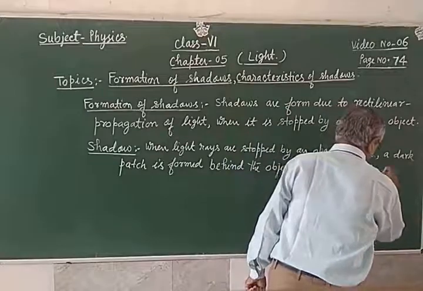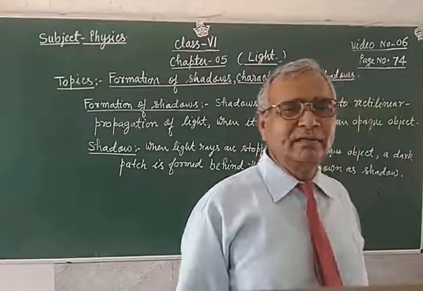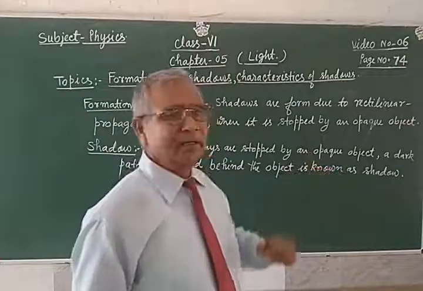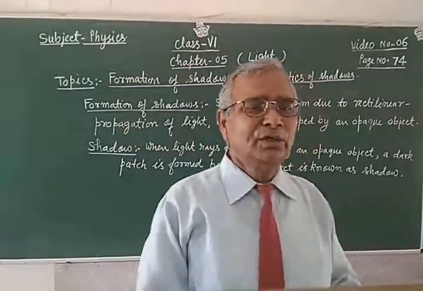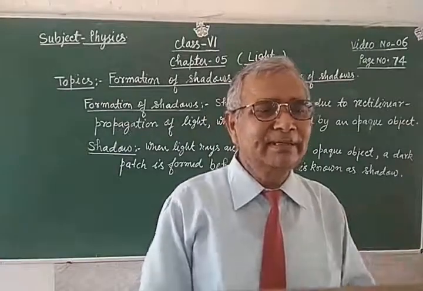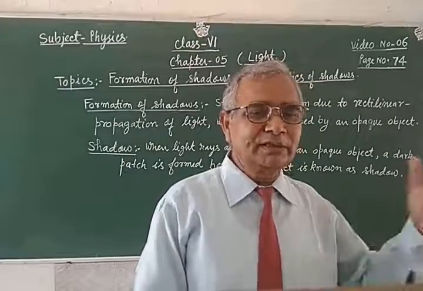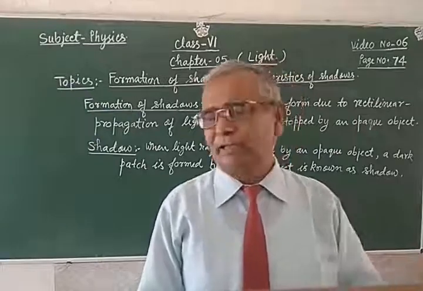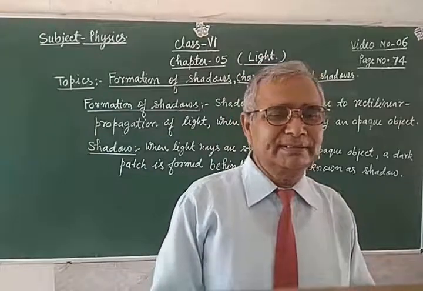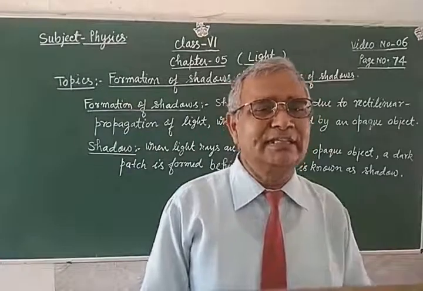Actually, in this shadow region, that dark region is known as the shadow. In this shadow, no light reaches. At that place light does not reach, because the object does not allow light to pass through. These are opaque objects. So in the darker region, light does not reach.